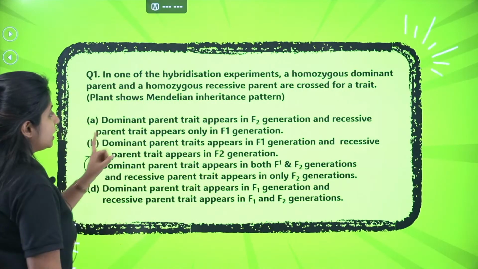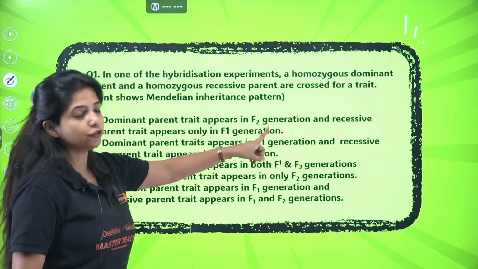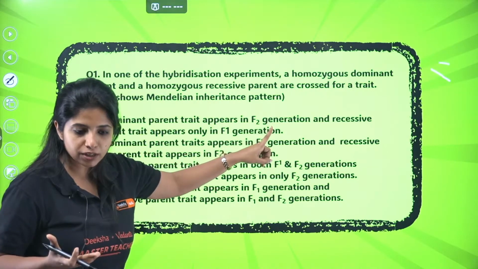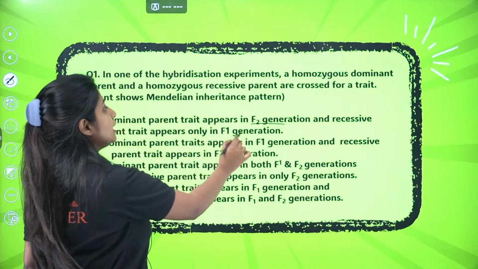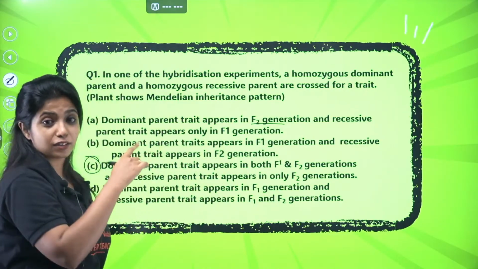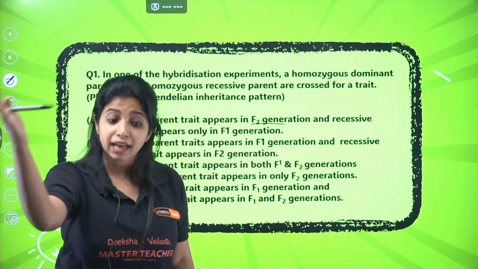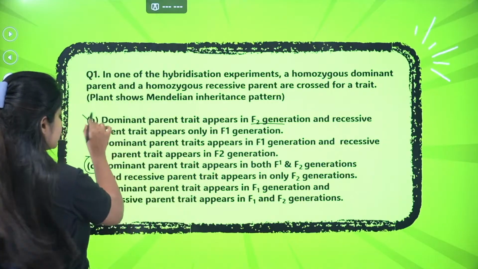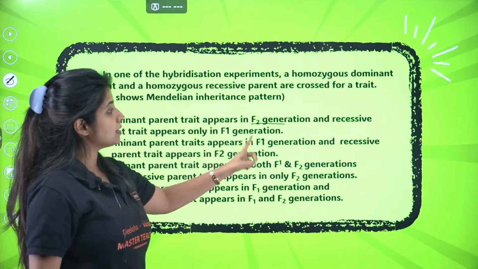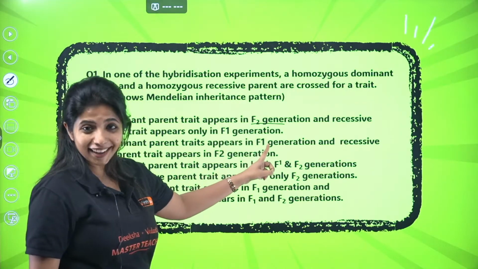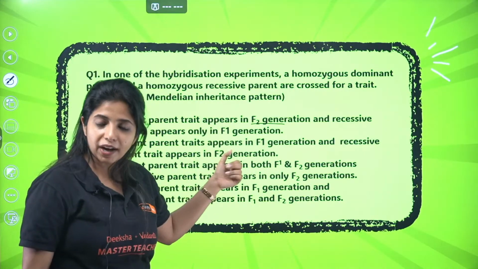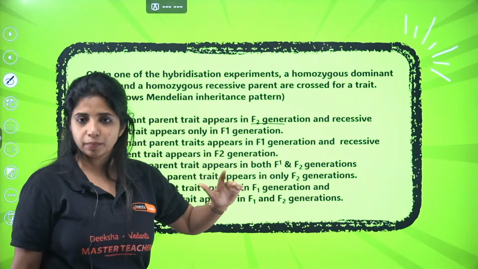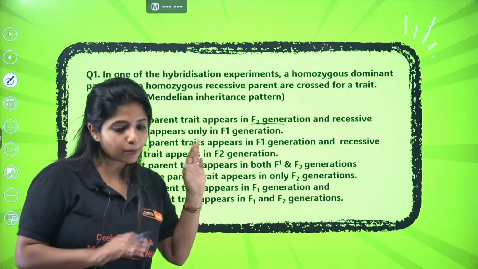Why is it C? Here it says dominant parent appears in F2 generation. In F1 you don't see it at all, you see not all. So that is why. And recessive parent appears only in F1 generation. Recessive parent, no. You do not see it in F1, you rather see it in F2. So this is going to be a wrong statement. Dominant parent trait appears in F1 generation, and recessive parent trait appears in F2 generation. Dominant parent you're going to see in F1 and F2 both, but here only F1 is mentioned. That is why I'm going to keep it on hold.